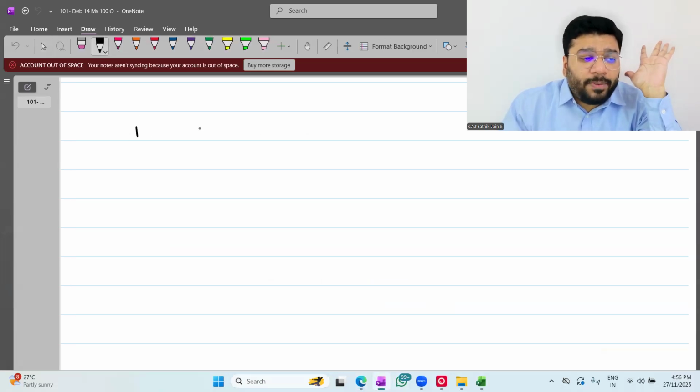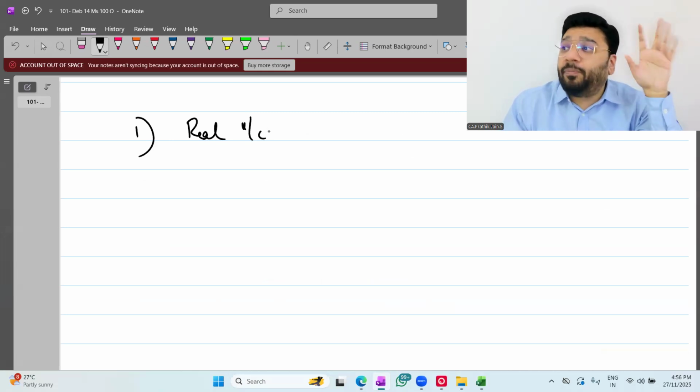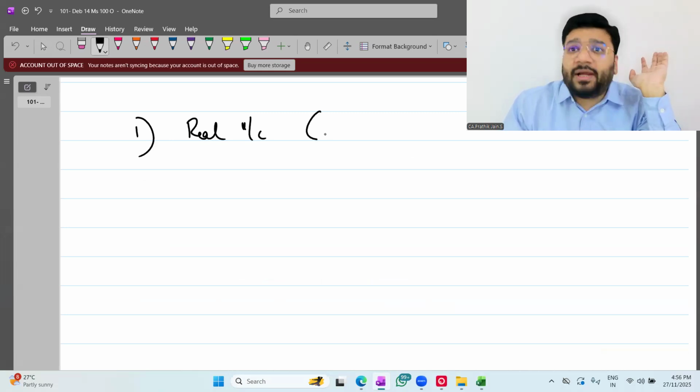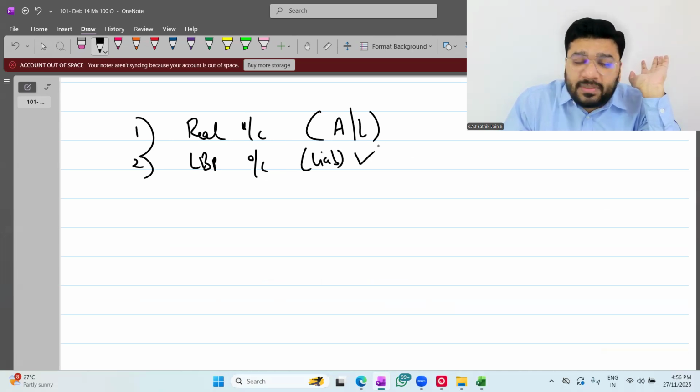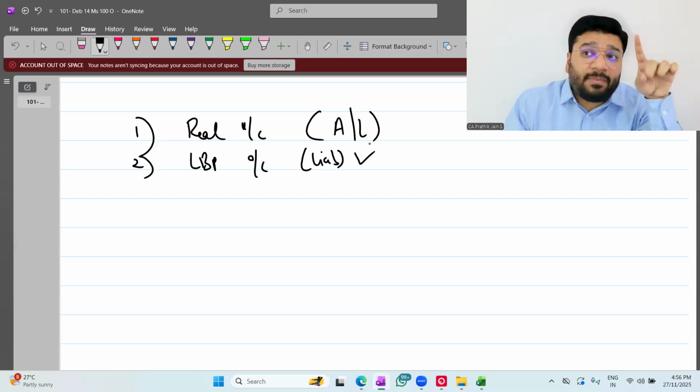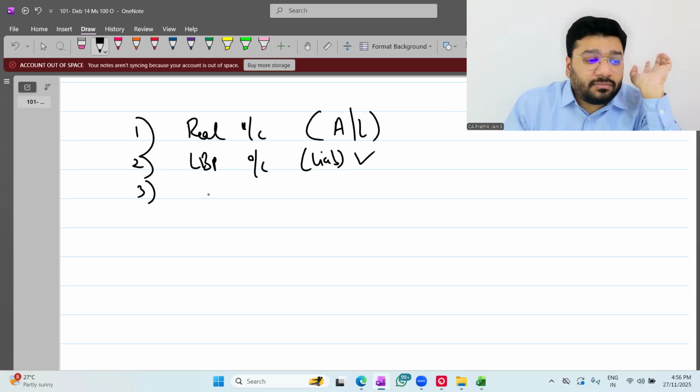Sir, first we have to open the realization account. This is for the very first time you have to open the realization account. In this, what do you record? All the assets and liabilities except a few. Then loan by partner. In the balance sheet, if there is any loan by partner, which is on the liability side, you have to keep this as it is in your ledger. Don't close it for now. When the right time comes, we'll close it. Third, loan to partner, asset.